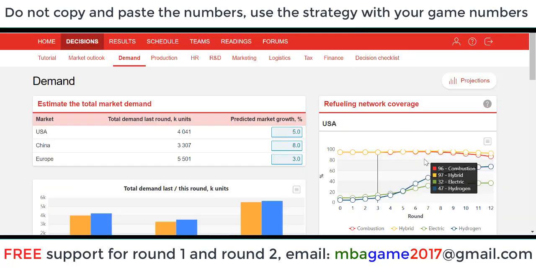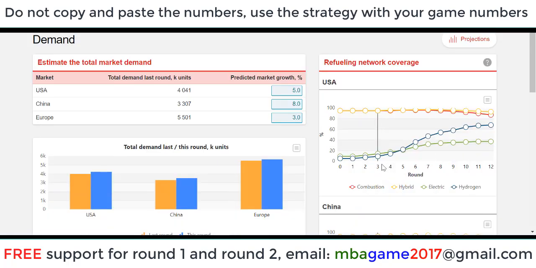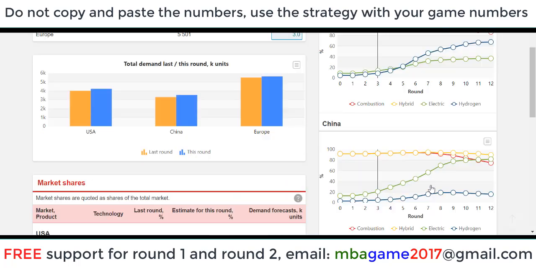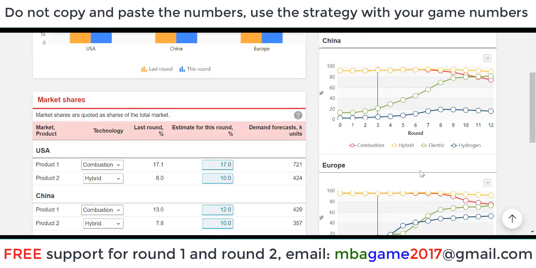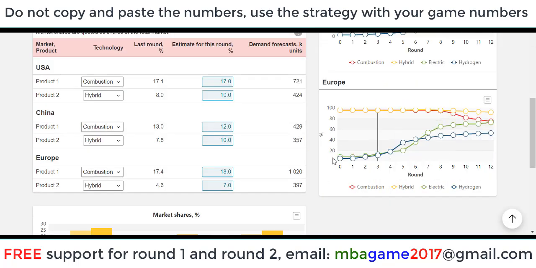Yeah, you see that in this, look at this, we see the demand for Tech 3 and Tech 4 is increasing, electric and hydrogen cars increasing, but not too much in round 1, 2, 3, and 4. From round 5, we can start that new production of new technologies. You see that? Okay, from round 5. So in round 1, 2, 3, and even 4, we can keep production of combustion and hybrid cars.